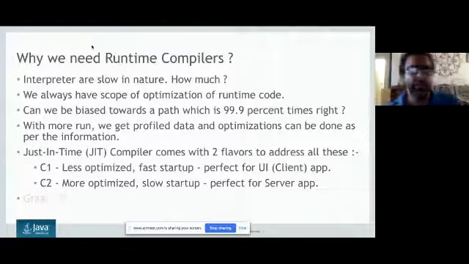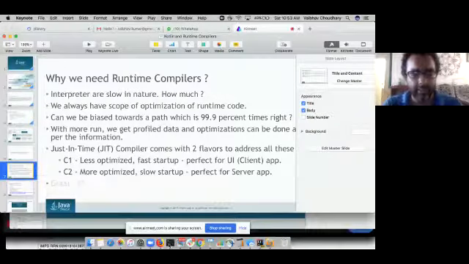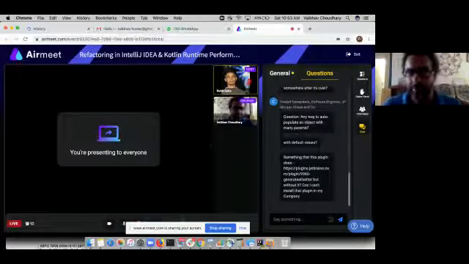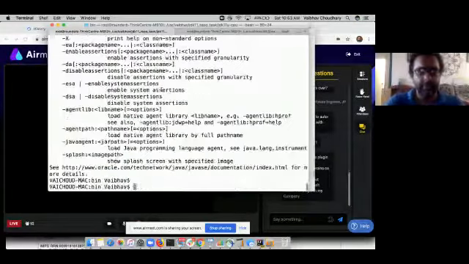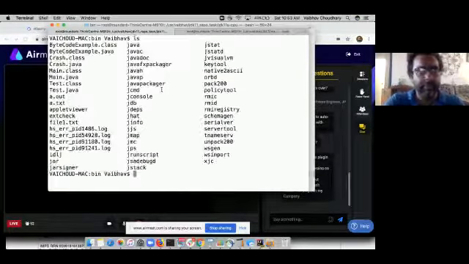Before going further into the runtime compiler, I'll just show you from the command line how fast it is. Okay, good. We don't have any questions till now. Let me clear this, and let me see.